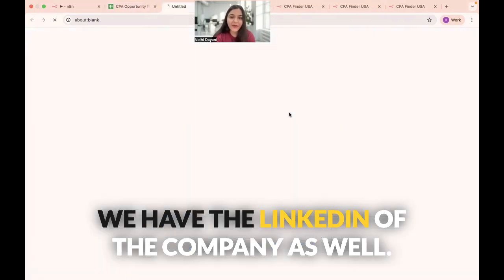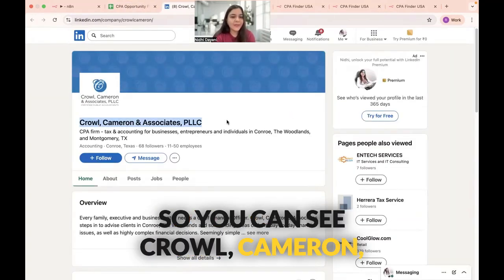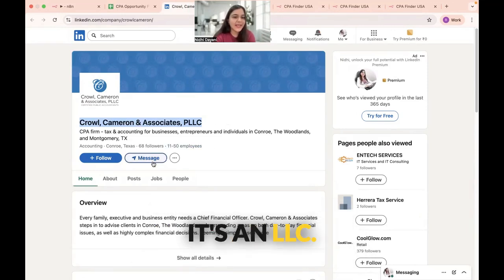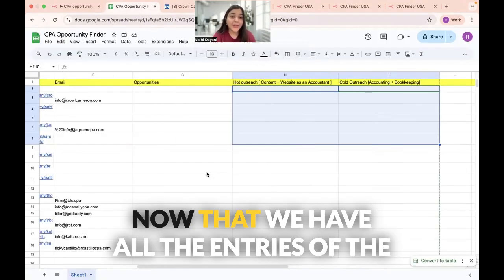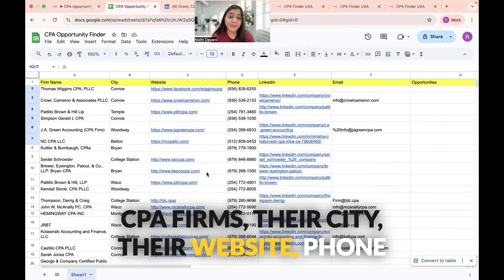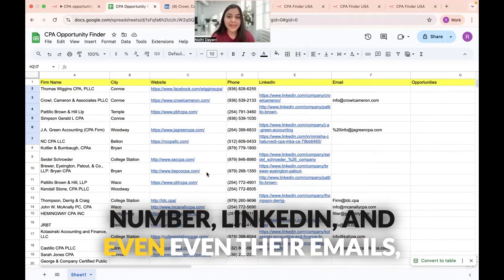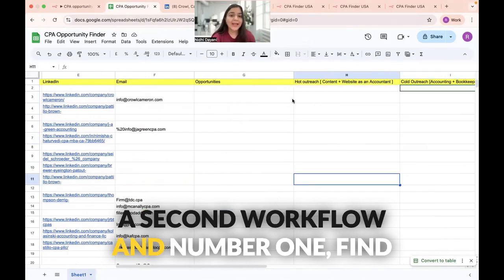We have the LinkedIn of the company as well. Let's open that up and see. So you can see Crowell, Cameron and Associates. It's an LLC. I can immediately send my outreach message right here. Now that we have all the entries of the CPA firms, their city, their website, phone number, LinkedIn, and even their emails, we are going to run a second workflow, and number one,